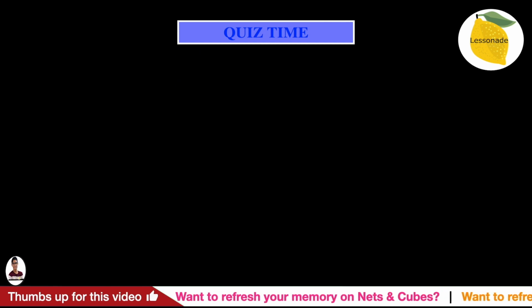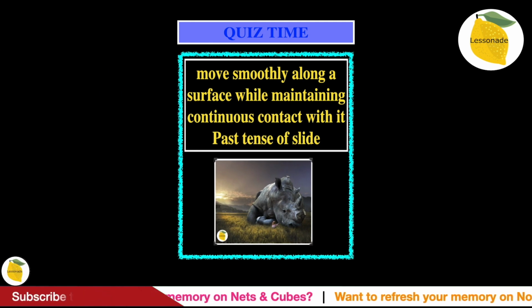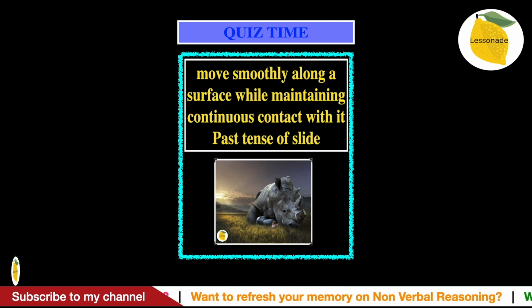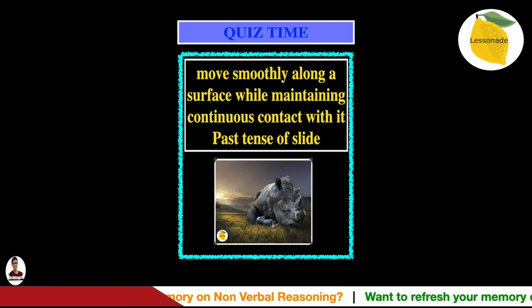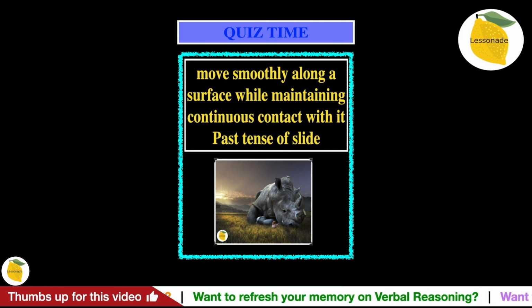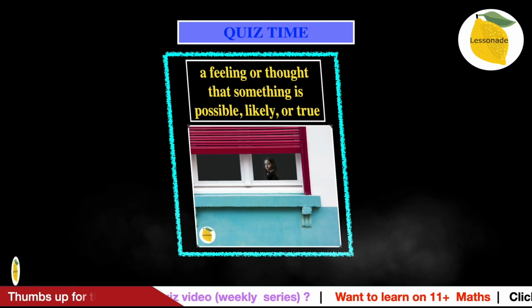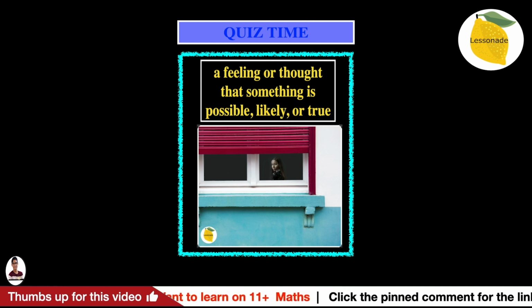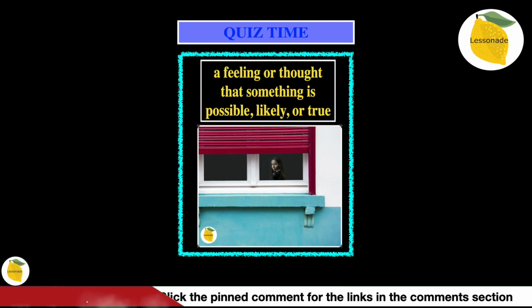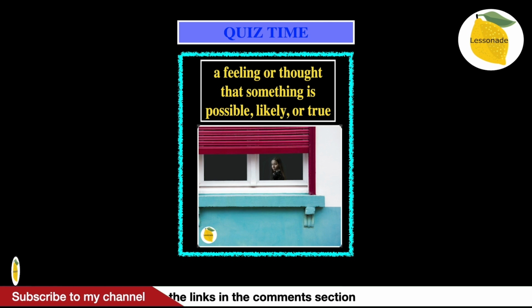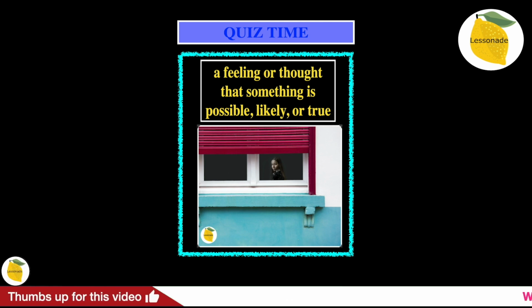That's question number 2. Question number 3 is move smoothly along a surface while maintaining continuous contact with it. Past tense of slide. In this picture, we can see a teardrop moving smoothly along the surface of the rhino while also maintaining continuous contact with it. And our final question, question number 4, is a feeling or thought that something is possible, likely, or true. In this picture, we can see someone looking out of the window with a feeling or thought that something is possible, likely, or true.